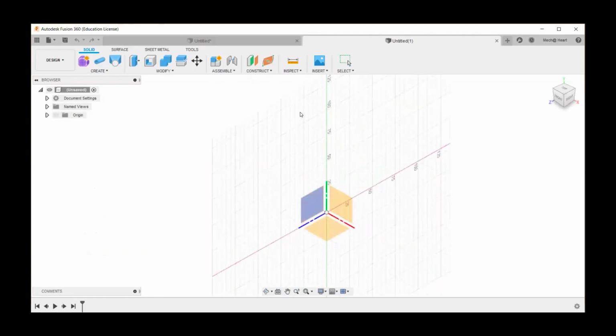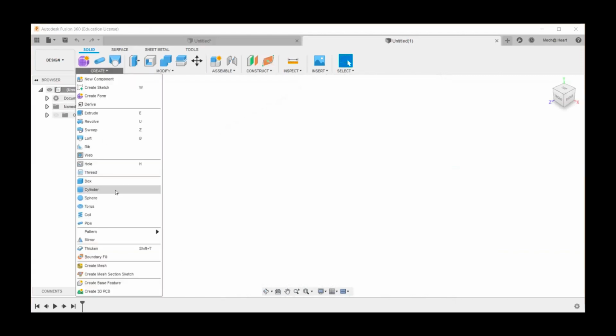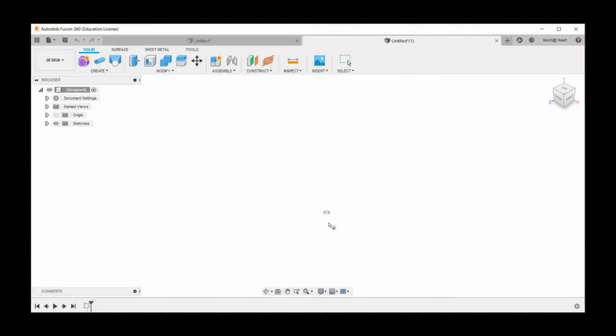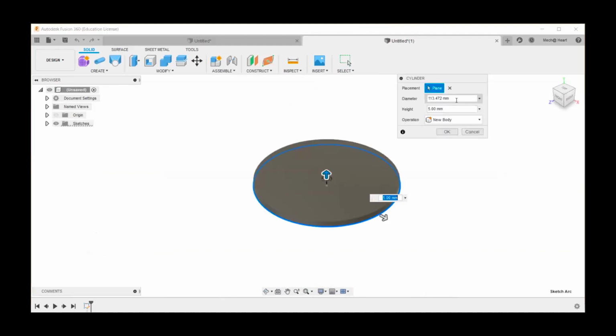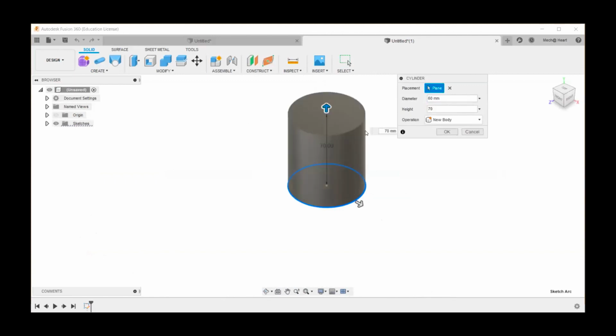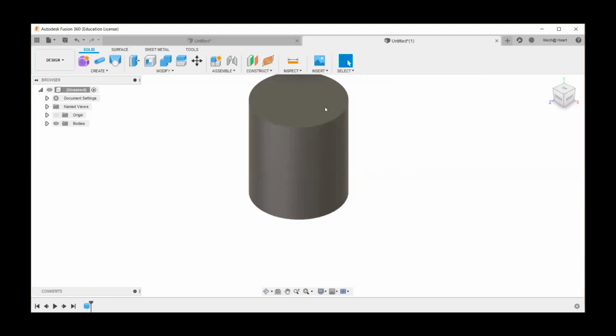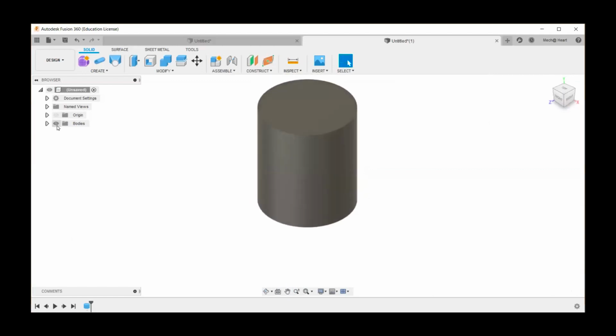All the repetitive steps I'm going to avoid so that we can save some time. This time, instead of extrude, I'm going to directly go to cylinder, right? And here I'm going to give the diameter as 60 and the height as say 70, right? Then again, I would like to go and have this plane.